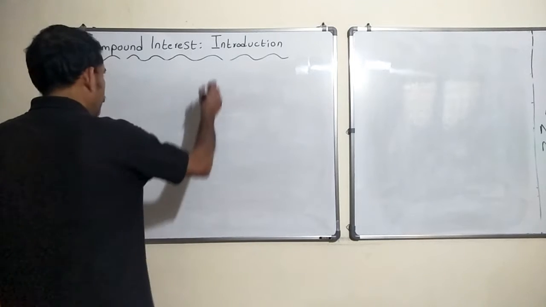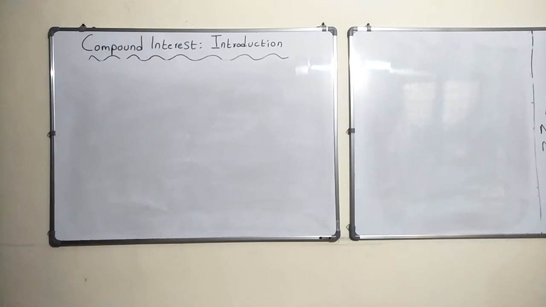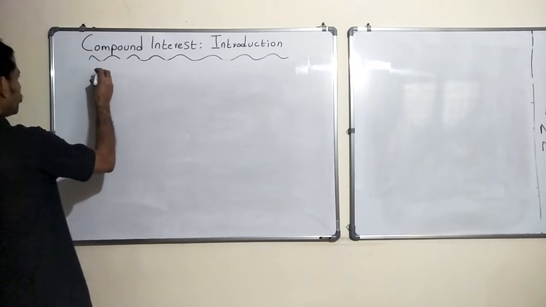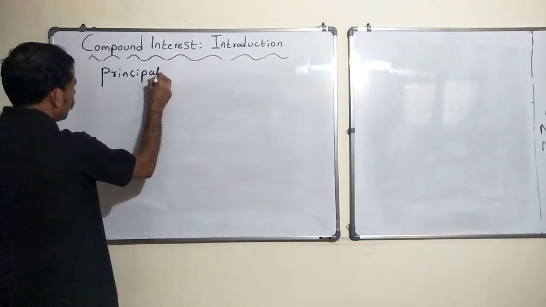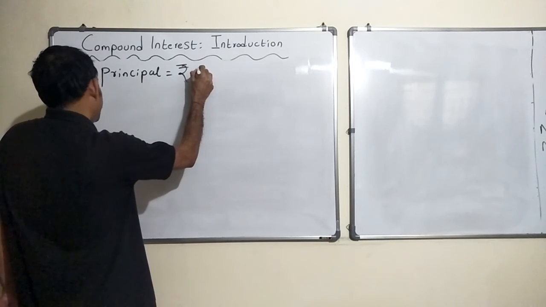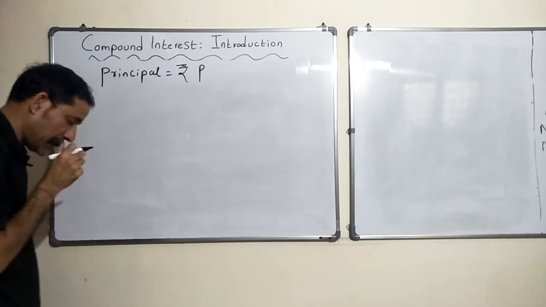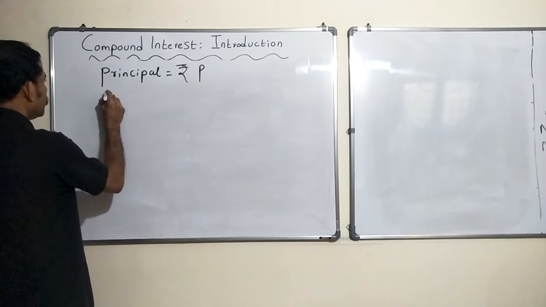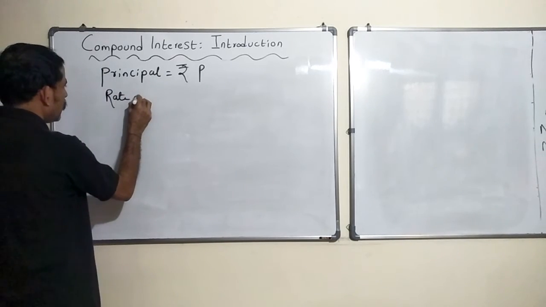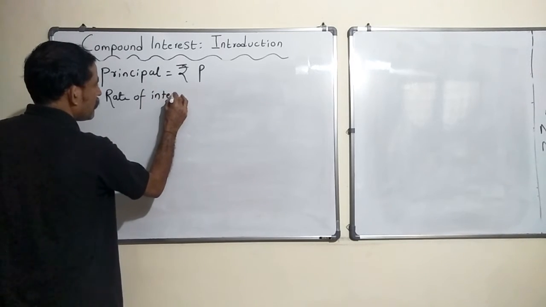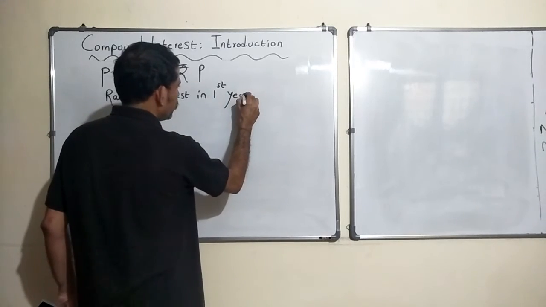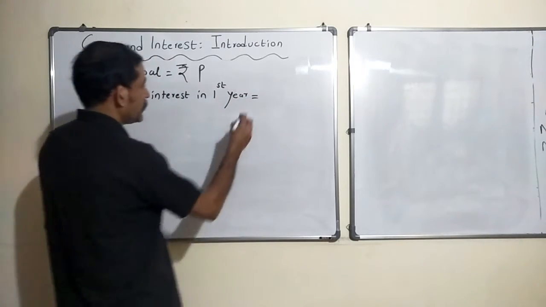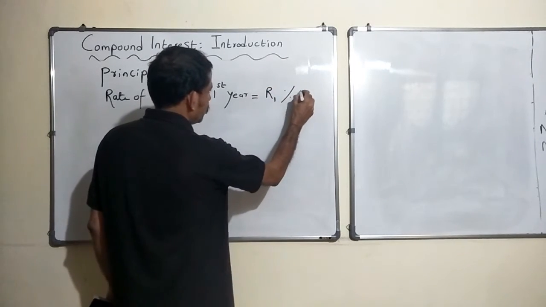For example, let us say the principal is rupees P. Rate of interest in the first year, let's say you are making an investment for 3 years, is R1% per annum.